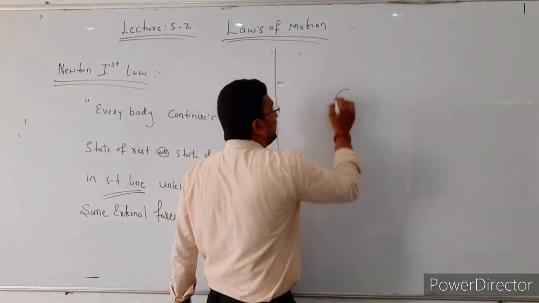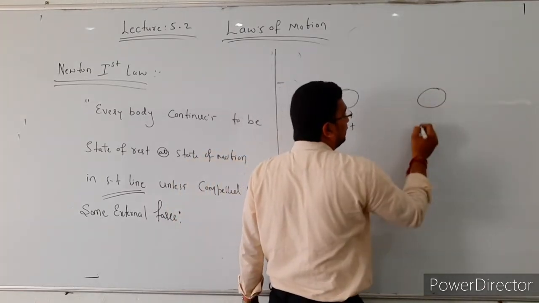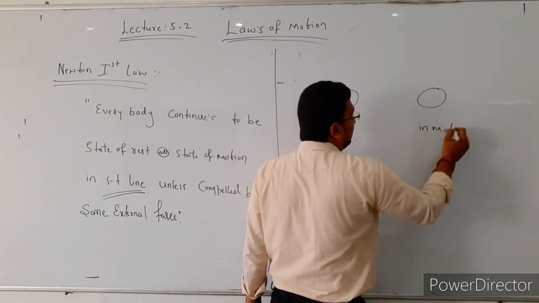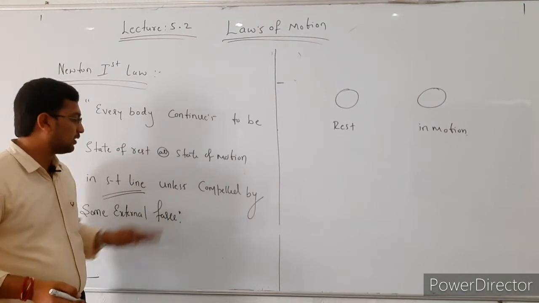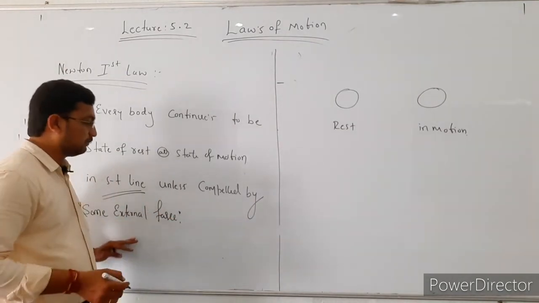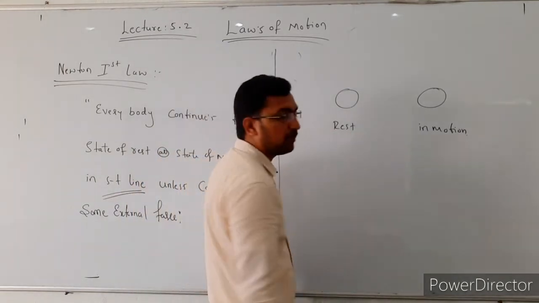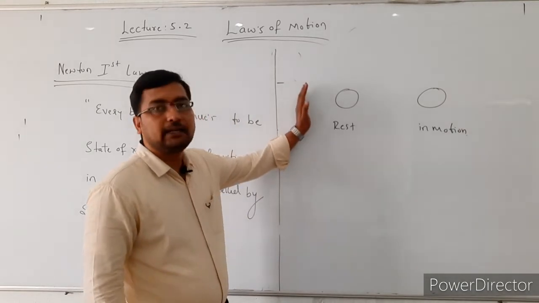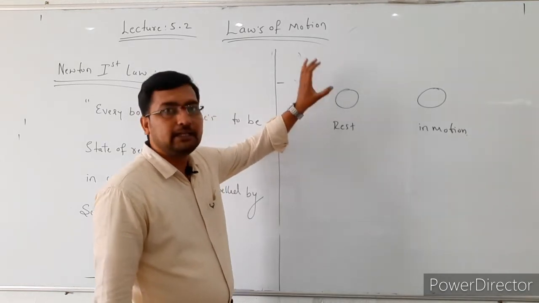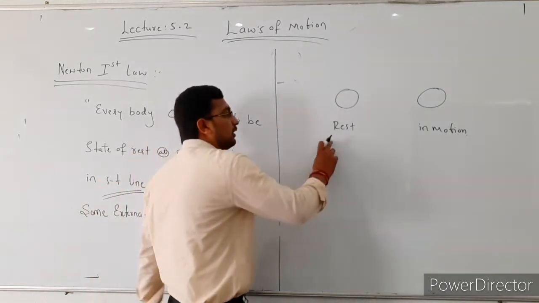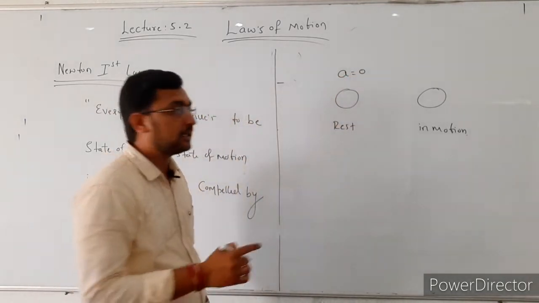So consider two bodies. Consider one body is at rest and another body is in motion. According to the statement, every body continues to be in its state of rest or state of motion in a straight line unless compelled by some external force. Until and unless we exert some external force on the body, it stays at rest. If the body is at rest, the acceleration of that body is 0.